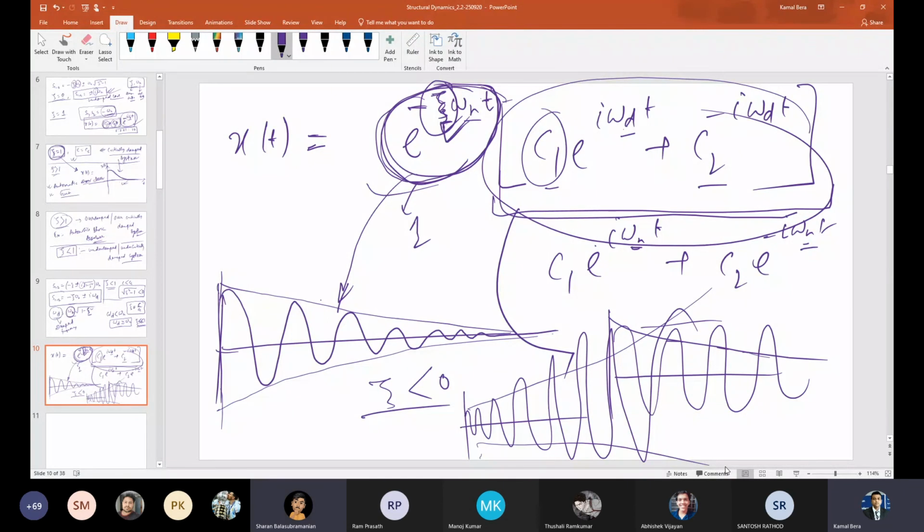Yeah, tell me. But sir, the law of conservation of energy is being violated. Energy is increasing. No, this will happen. How will zeta get negative? It will happen if there is some external disturbance. That disturbance will be in such a manner that it will effectively make the overall system damping negative. It is under some disturbance, not under free vibration. That's what I'm saying, it's called self-excitation, in most of the cases.